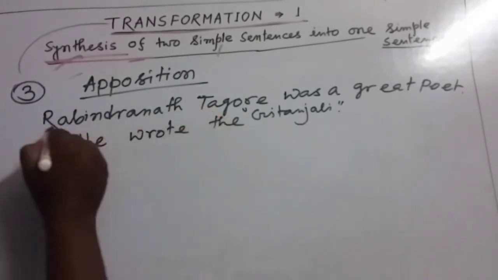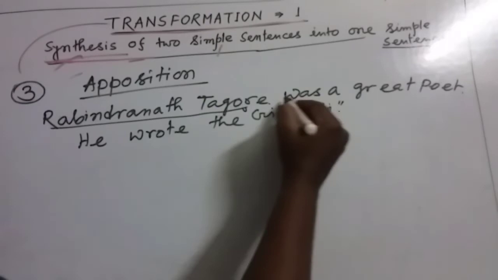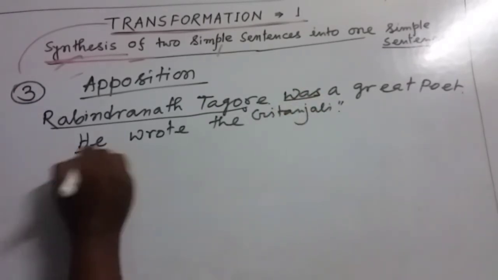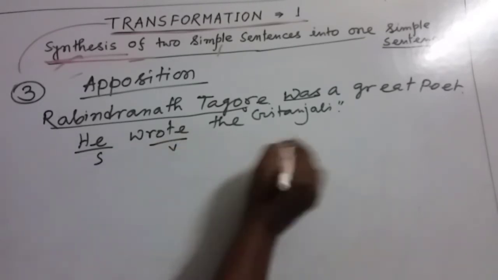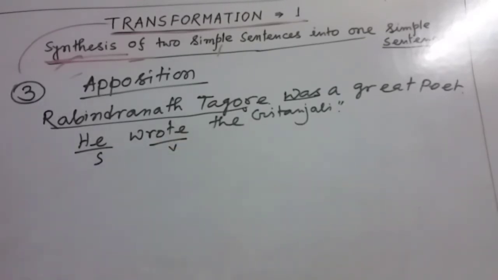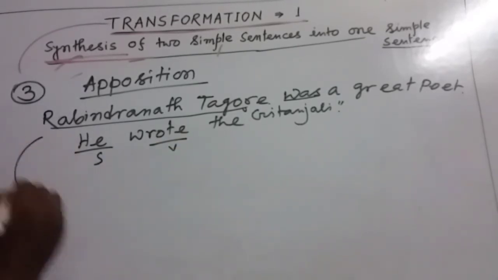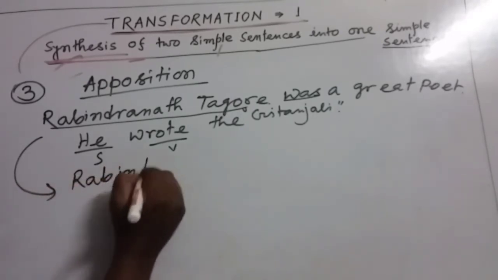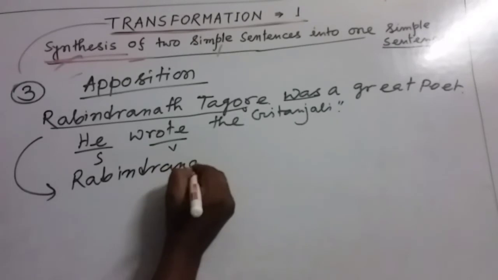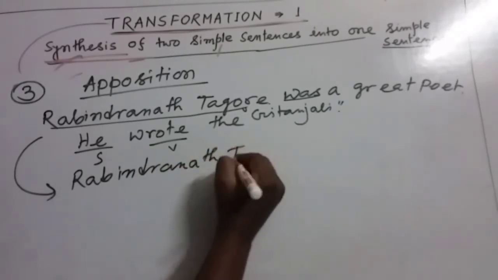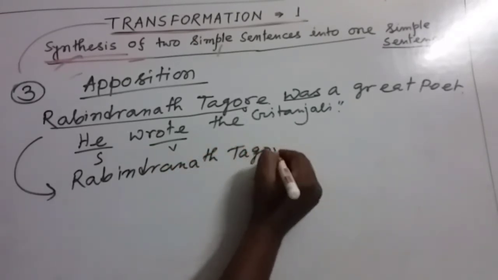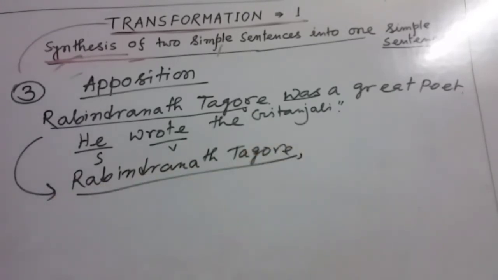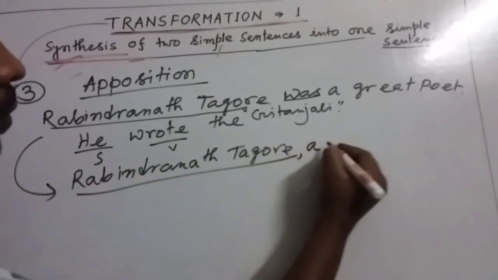Rabindranath Tagore, this is the subject. This is verb, and these are the other words. And here, this is the subject. This is the verb. These are other words. So here, my dear friends, we are rewriting in this way. Rabindranath Tagore, this is the noun, and we just put down a comma here, and then we are writing down a great poet.